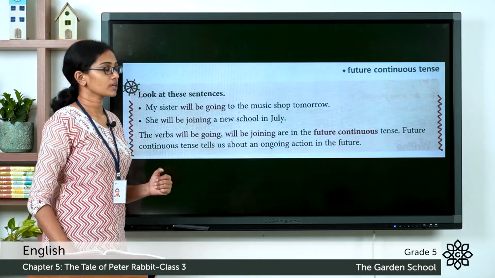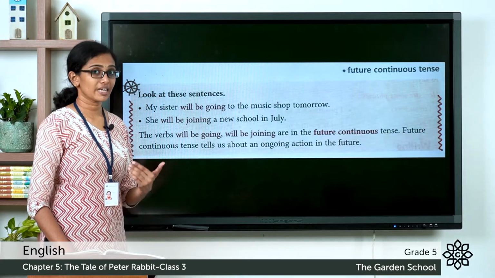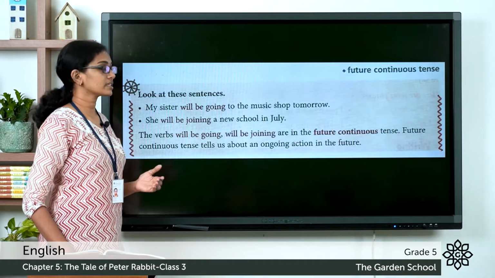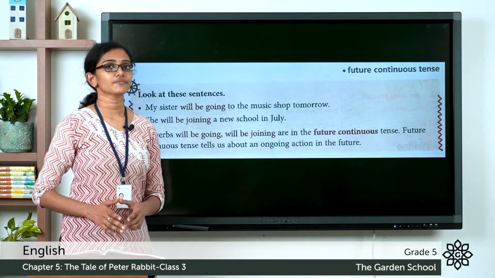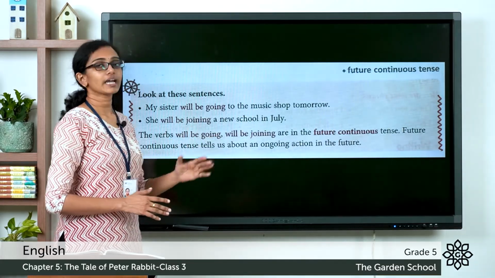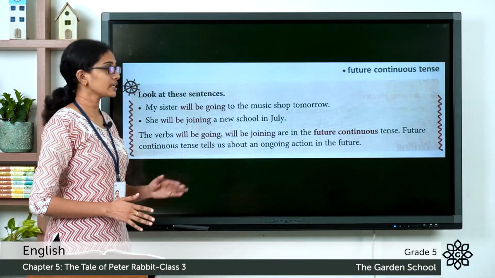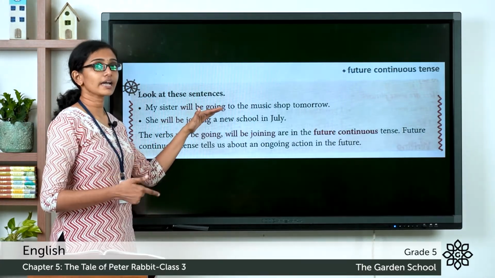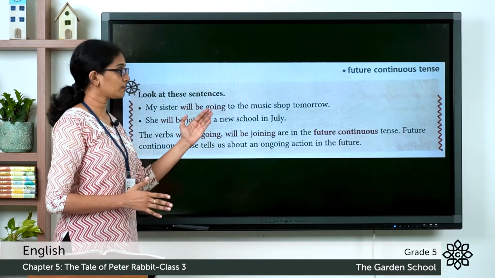Will be going. She will be joining a new school in July. It hasn't happened yet. It's not happening now. It's going to happen in the future. Will be joining. So, these are sentences which are given in future continuous form. So, what is the general format for a sentence in future continuous tense? The subject plus will be plus the ing form of the verb plus the object. Like in these sentences, my sister is the subject, will be plus the ing form of the verb, that is going. It is the ing form of the verb go. So subject plus will be plus ing form of the verb plus the object.